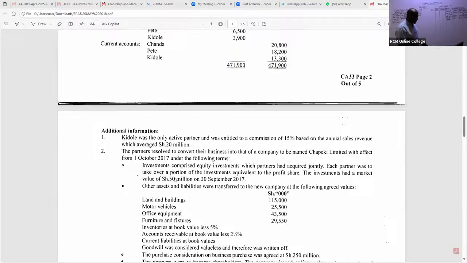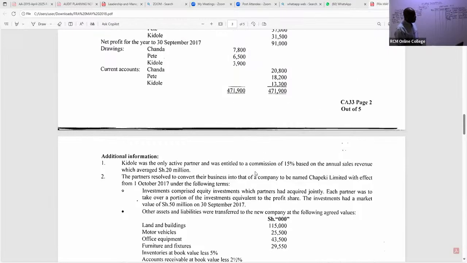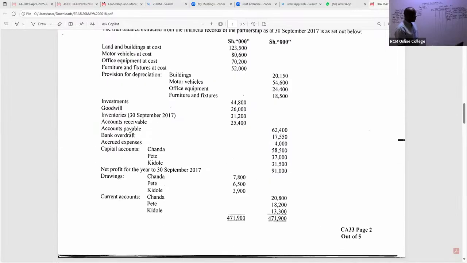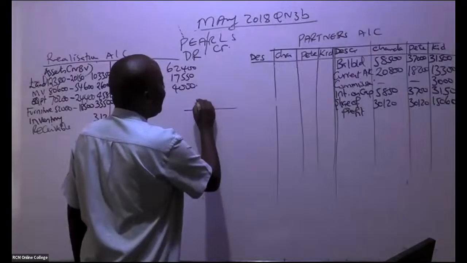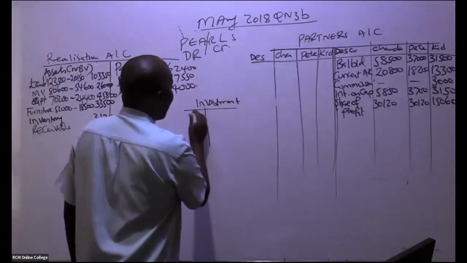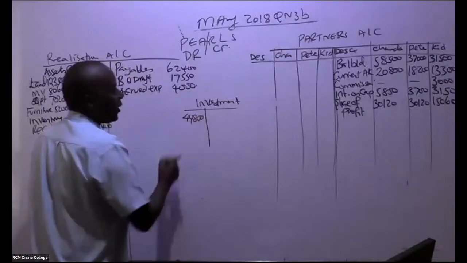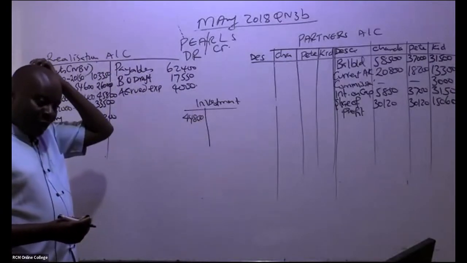So now this is an asset that has been taken over by the partners. When they take an asset, we debit their partners' accounts. But now we have to be very, very careful. These investments themselves, in this case, they were worth 44,800. Don't draw this, but it is very important. So we have the investment account, and I can see a figure down here of 44,800.